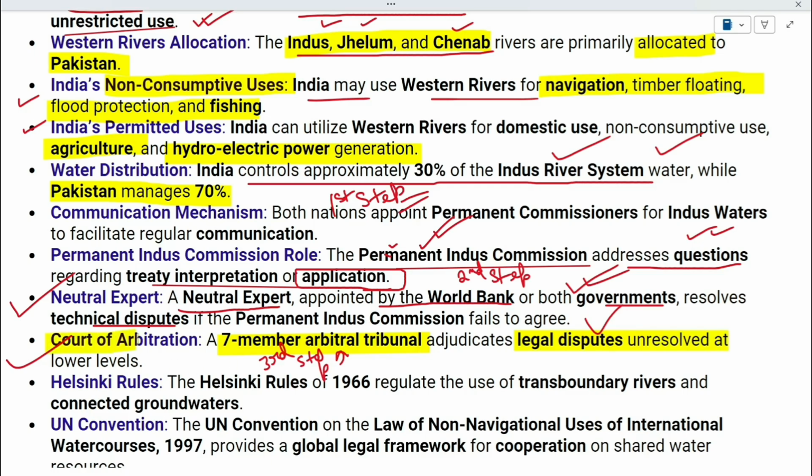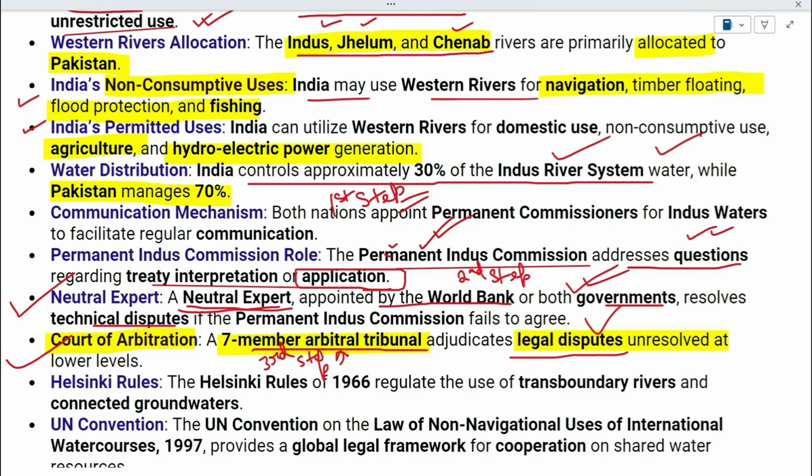So first they try to communicate through the Permanent Indus Commission. If that fails, then a neutral expert is appointed for mediation. If that fails, then finally the dispute needs to be resolved legally. For that, a 7-member arbitral tribunal is established.